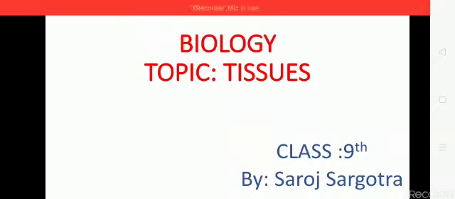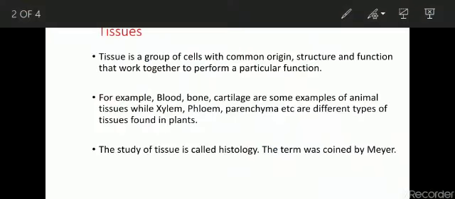So this specialization is achieved only due to differentiation, as it is possible because cells occupy different shapes, different sizes, different functions. So now you can define what are tissues. A tissue is a group of cells with a common origin, structure and function that work together to perform a particular function.